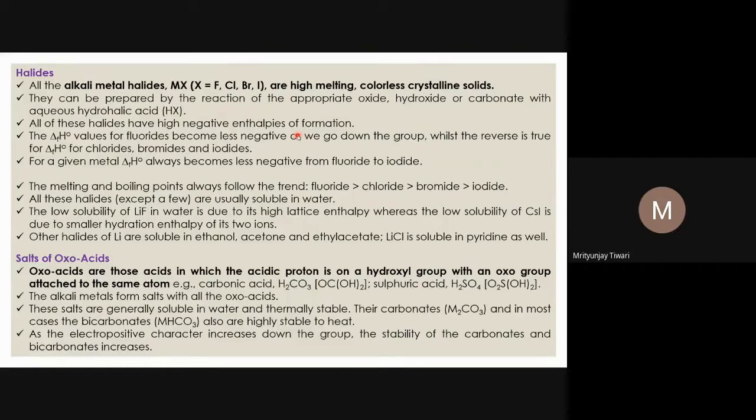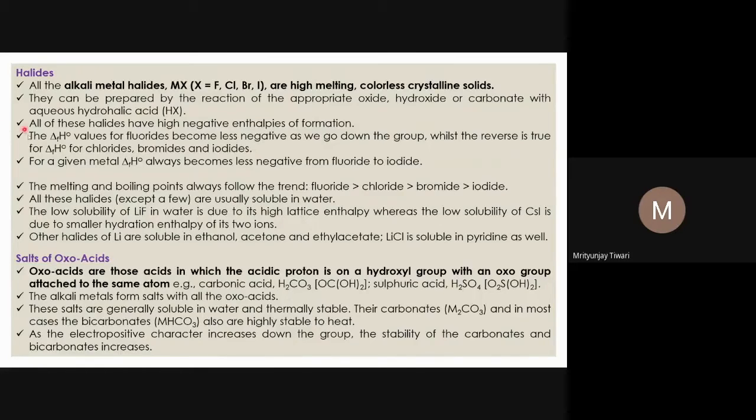And why does the lattice energy decrease? Because a size mismatch happens, and because of the size mismatch, the coordination number is affected. If a larger metal ion comes and fluoride is smaller in size, you will not get an optimum number of cations surrounding the fluoride ions, because fluoride is very small. As the size increases, fewer and fewer cations can surround the fluoride ions.